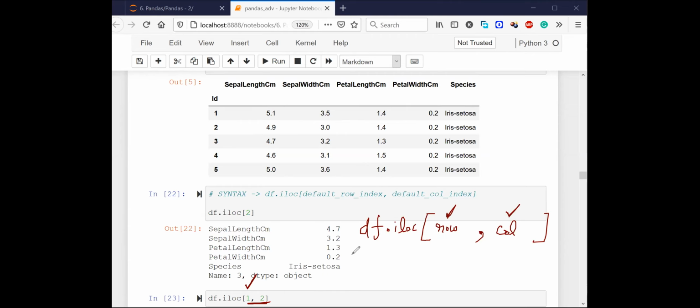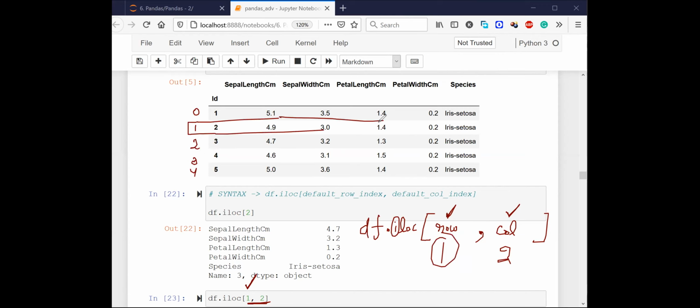Okay. So yeah, one is row and two is column, right? So let's try to track it. So this is the 0th row, right? Because this is iloc. I have to look at the default indexing, and the row is one, right? So I'm talking about this row.